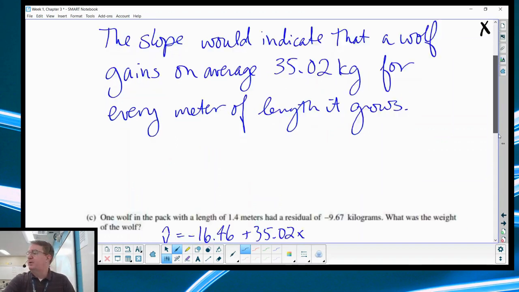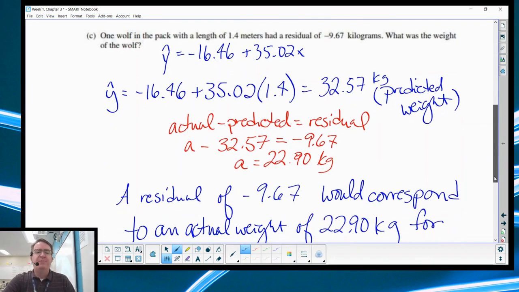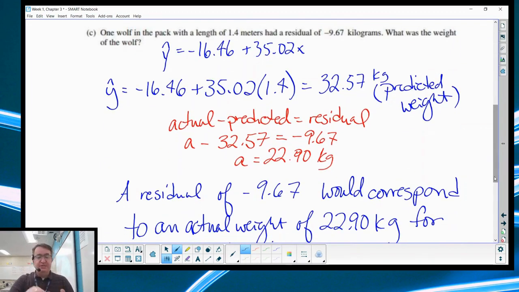And then last but not least, one wolf pack has a length of 1.4 meters and it has a residual of -9.67. So here they're trying to get to, do you know what a residual is? So what was the weight of the wolf? So again, we've got the formula here. We're going to find the predicted weight. So if we put in 1.4 meters here, we would expect that the weight would be 32.57 kilograms. Since residuals are actual minus predicted, we know that a negative residual is going to be below the line. All right, which means that our value should be less than that 32.57 kilograms.